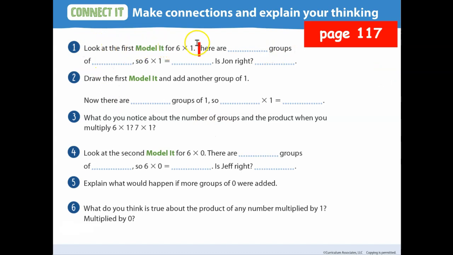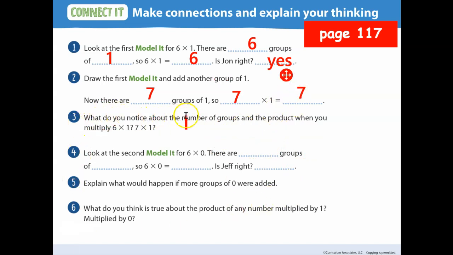So look at the first model, 6 times 1. There are how many groups in 6 times 1? 6. Okay. Of 1. So 6 times 1 equals 6. So is John right? Yes. Okay. It says draw the first model and add another group of 1. So now how many groups? If I add another group of 1, how much is that? 7 groups of 1. So 7 times 1 equals 7.